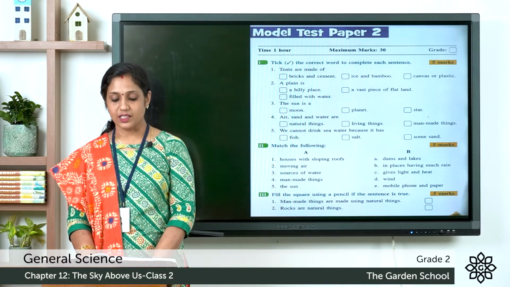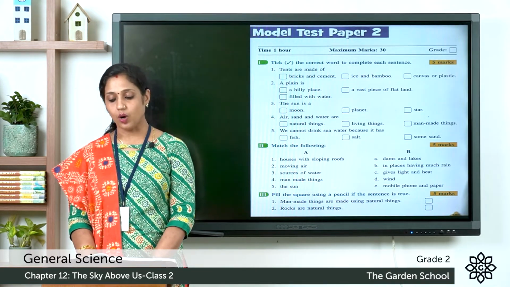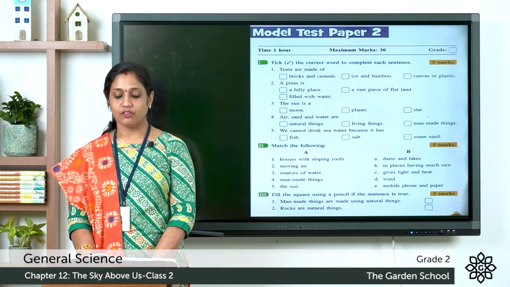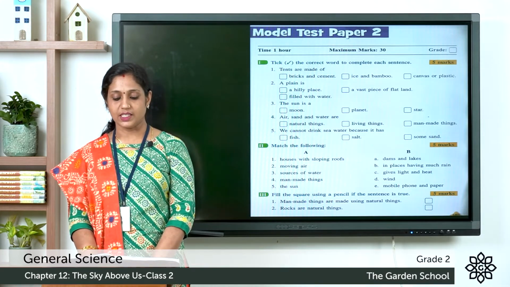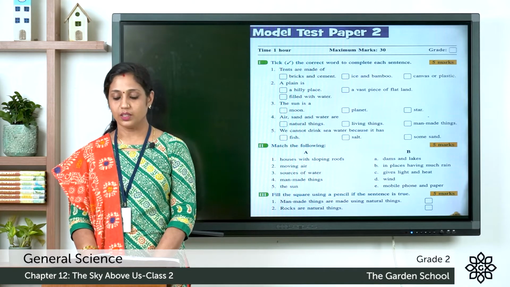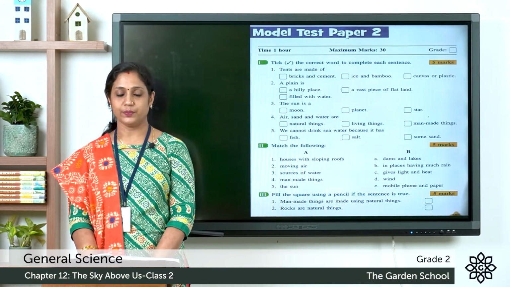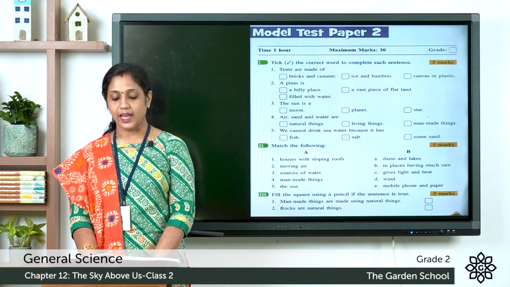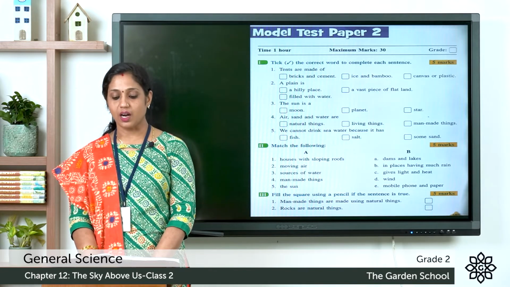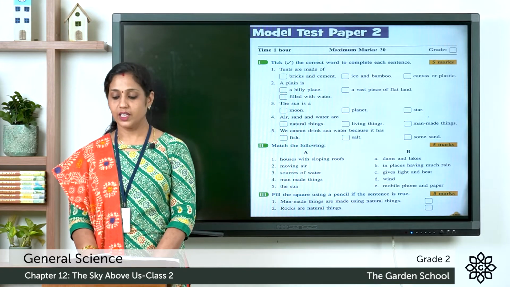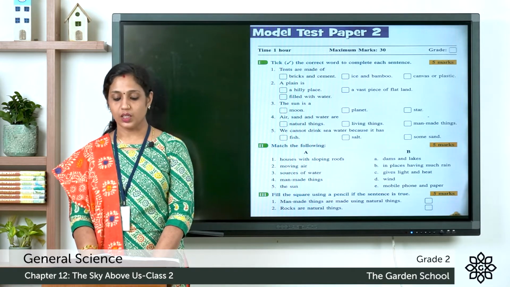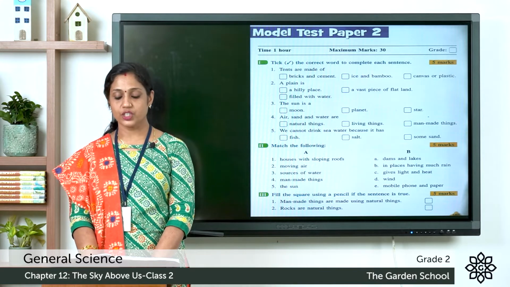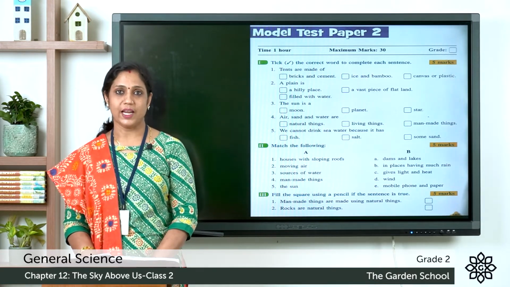Second, a plain is a hilly place, a vast piece of flat land, filled with water. Third, the sun is a moon, planet, star. Fourth question, air, sand and water are natural things, living things, man-made things. So take the correct option. Fifth one, we cannot drink seawater because it has fish, salt, some sand.